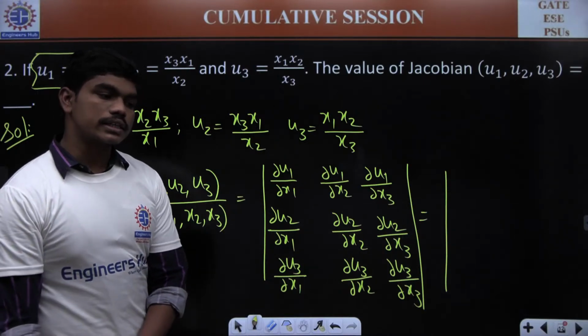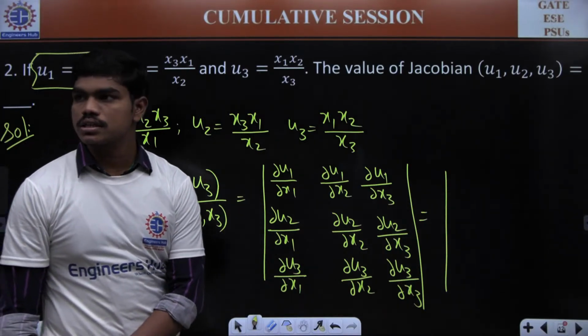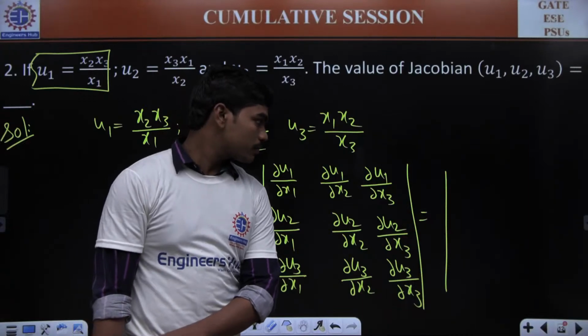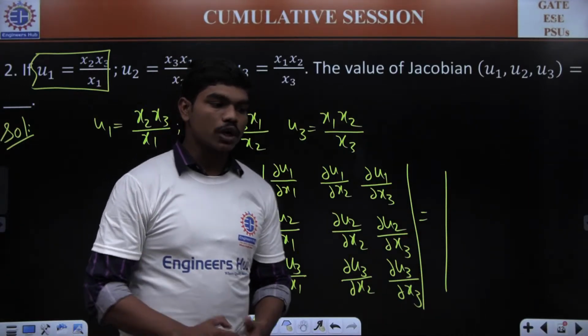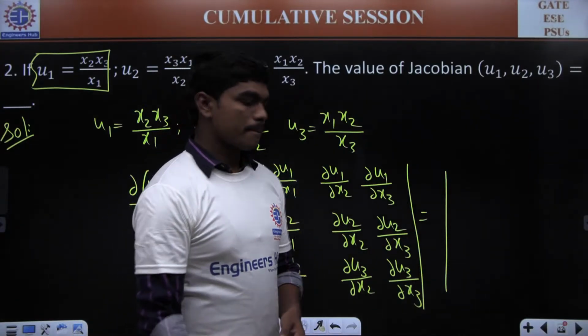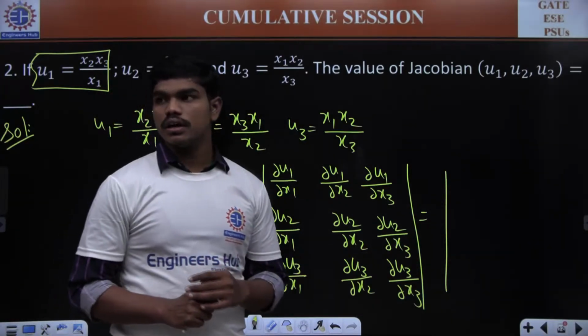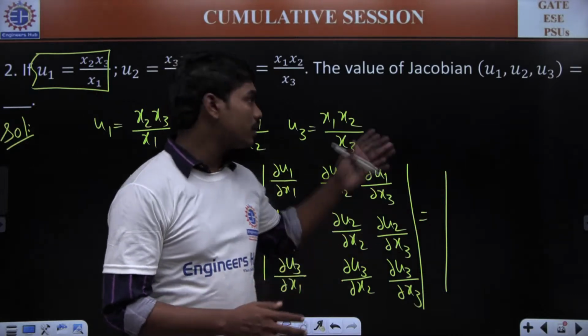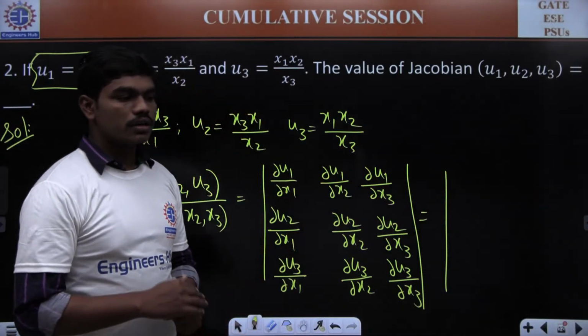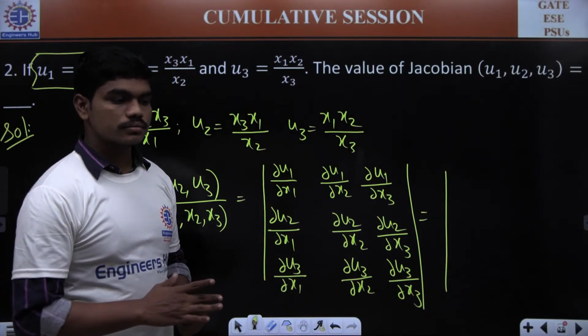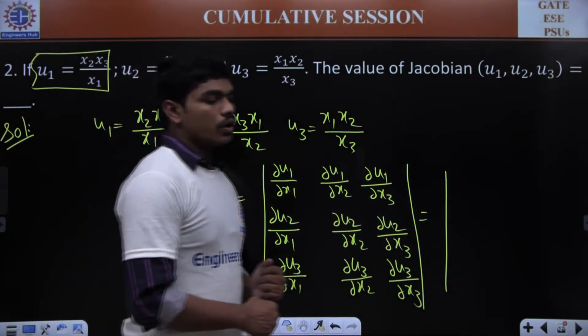But actually 0 is not the correct answer. Please try to solve this question. I have given this question because I want you to know what a Jacobian is and how to calculate it. So please try to calculate this. Let me help you.